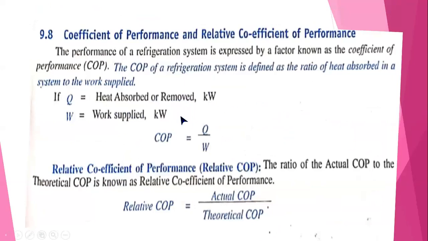Next, come to the point, coefficient of performance. This is very much essential for mechanical engineers. In 5th semester, you have the mechanical lab, engines lab, where you have to calculate the COP of the refrigerator. That's nothing but the ratio of output to input. See, the heat absorbed or removed is Q, in kilowatts, and the work supplied is W. The coefficient of performance equals Q divided by W, that is the heat absorbed over the work supplied.